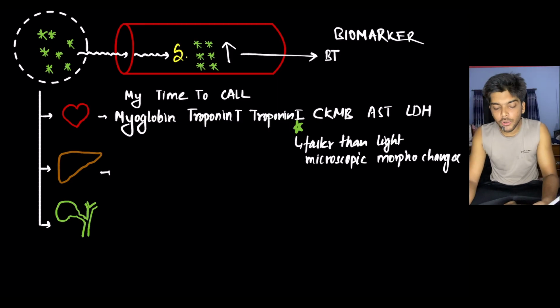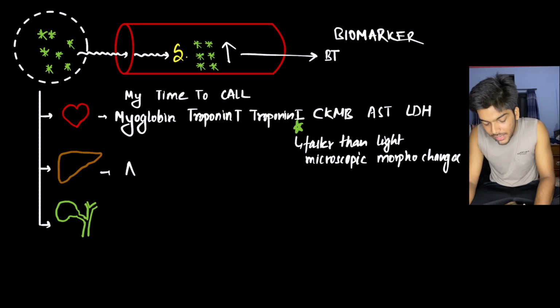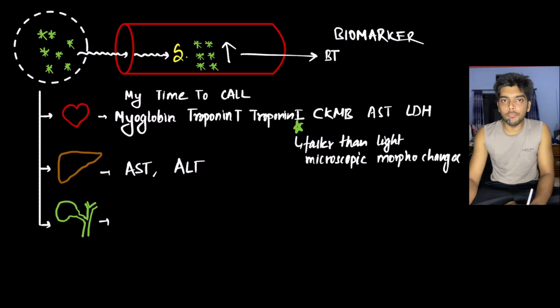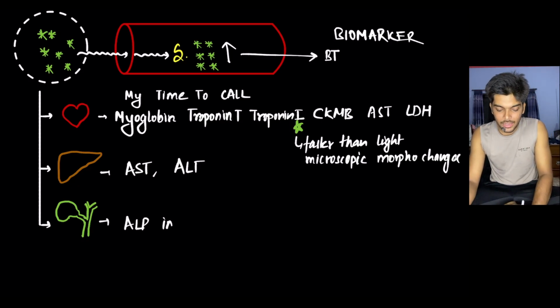The second is the hepatocyte or liver cell. It has transaminases: aspartate transaminase and alanine transaminase. Another is the bile duct epithelial cell. It has alkaline phosphatase isoforms. That's it.